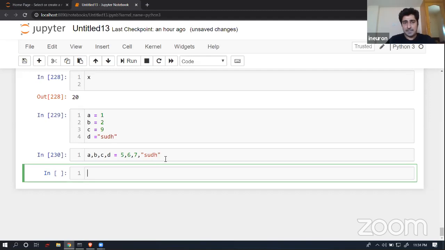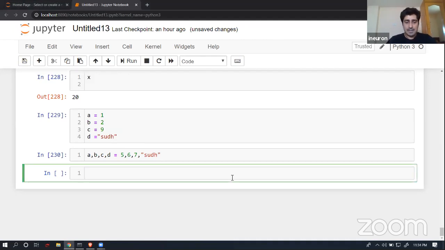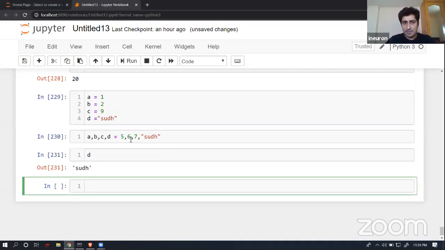It's completely fine. So it will just try to do a one-to-one mapping. So a is equal to what? a is equal to 5, b is equal to 6, c is equal to 7, and d is equal to sudh. So I can try to create multiple variables. So instead of writing 4 lines of code, I can write a single line of code, and I can try to assign multiple variables and their corresponding values as well. So here, if I have to access d, I can try to access d. See, d is equal to sudh. I told you, and yes, I'm able to access it.